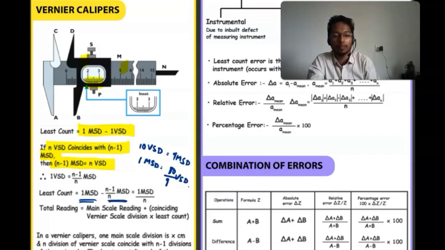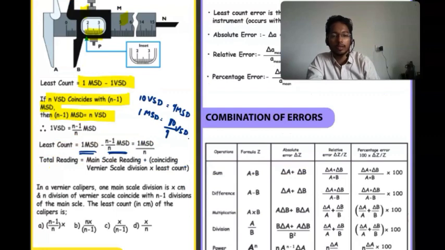The MSD value is usually given in the question, as it is the main scale division. Then the total reading is main scale reading plus coinciding vernier scale division into least count.